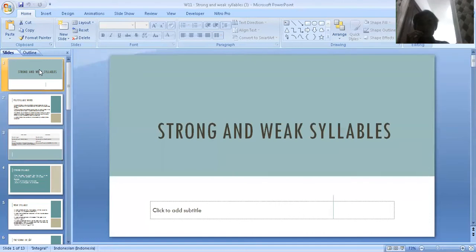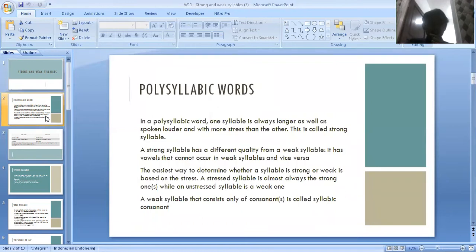Today and tonight, in this occasion, I will explain to you about the material in the Phonetics and Phonology lecture, about strong and weak syllables. I've already screen shared the material, so I will just read the material in the next slide. And the first material is about polysyllabic words.